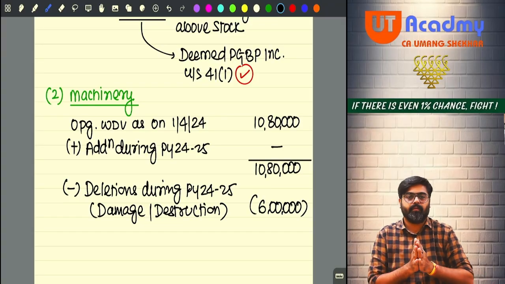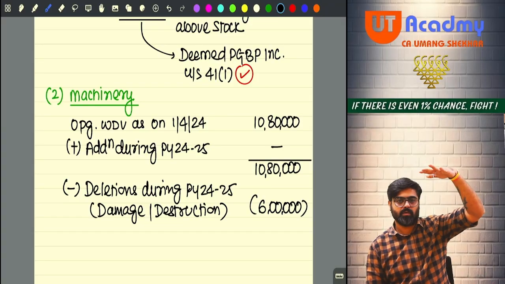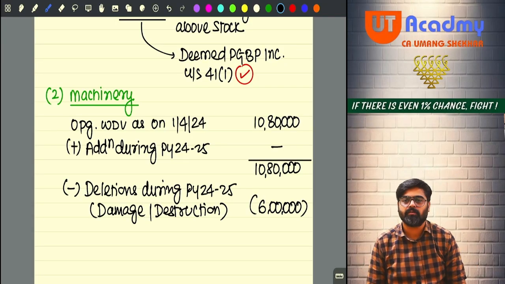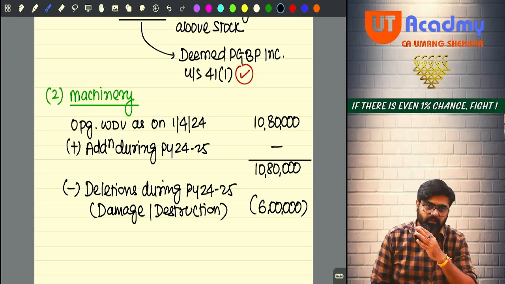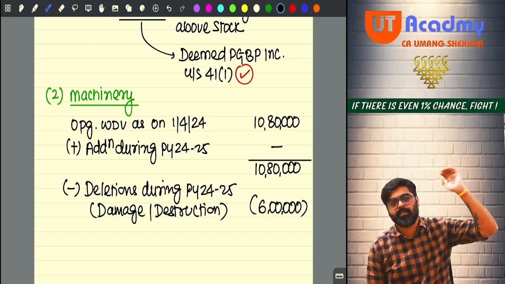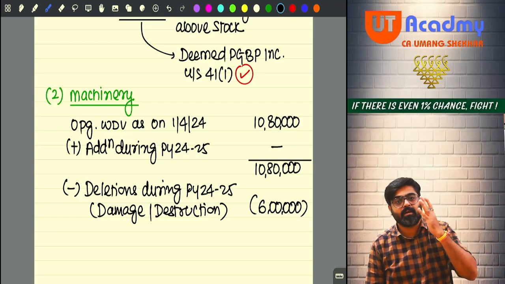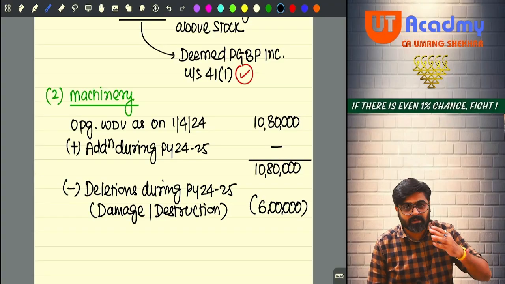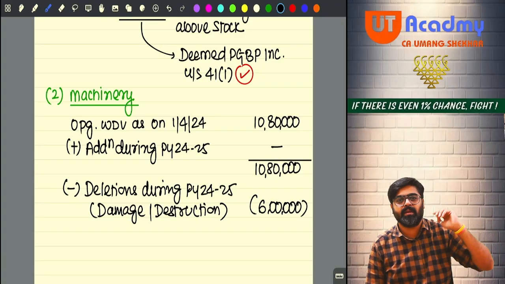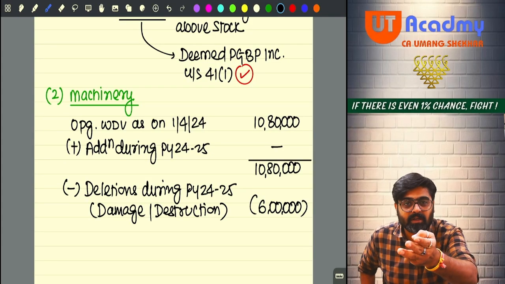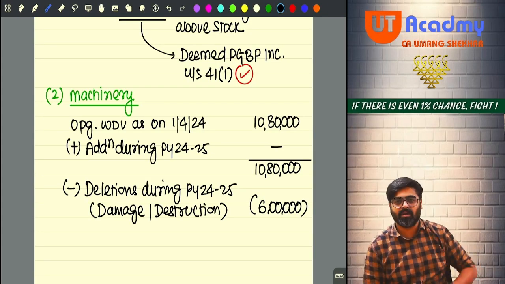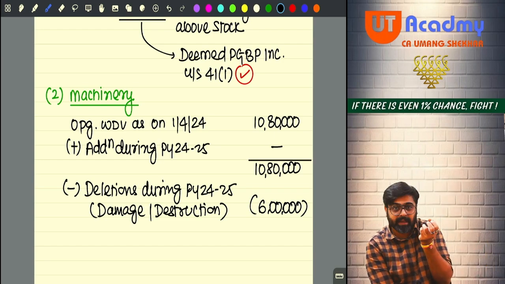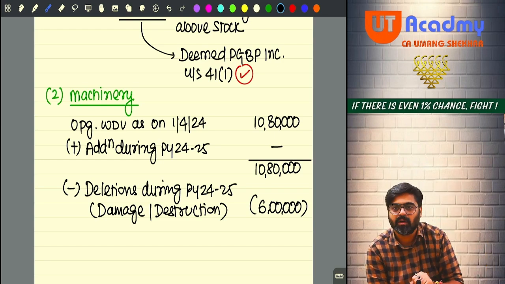See, whenever we create a block, additions happen in the block, and deletion happens when the assets are sold, deletion happening. Assets are compulsorily acquired, deletion happening. Asset is scrapped, deletion happening. And even the damage or destruction, deletion happening, no? So against this deletion, are you getting anything? Yes. Insurance claim you are receiving, no?